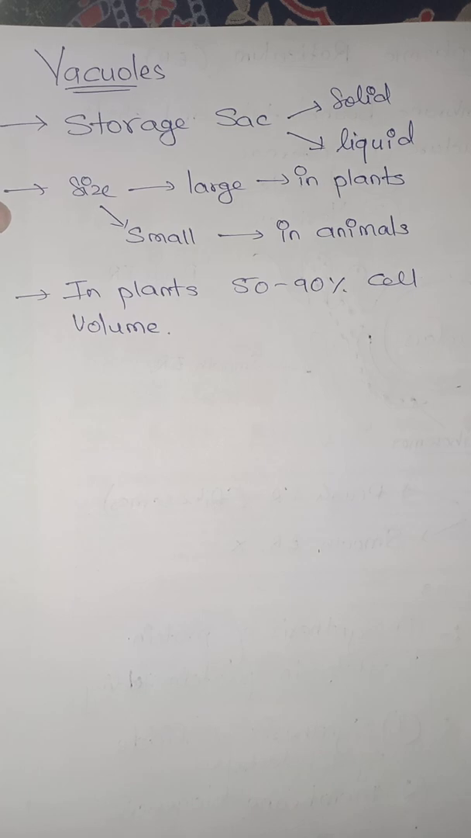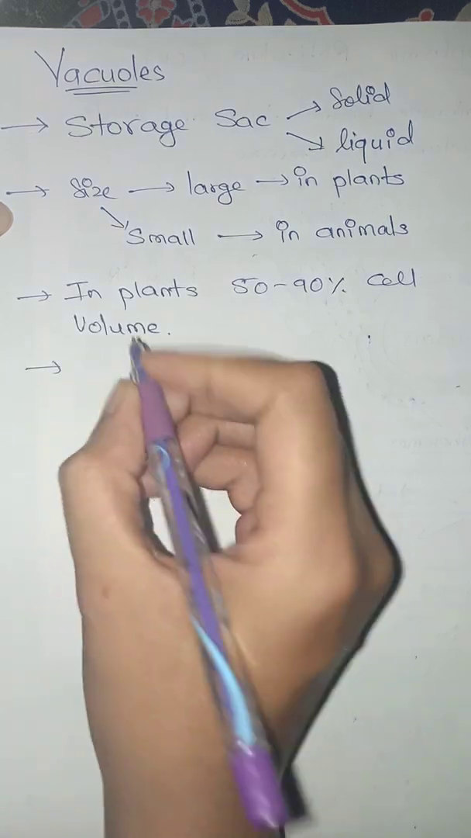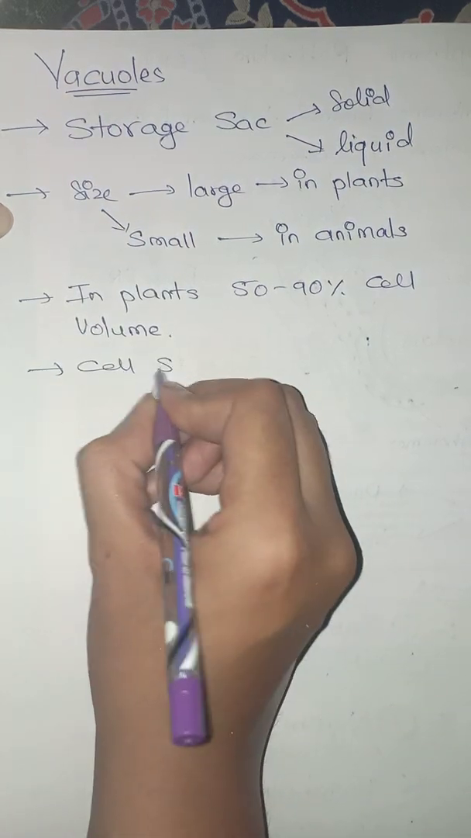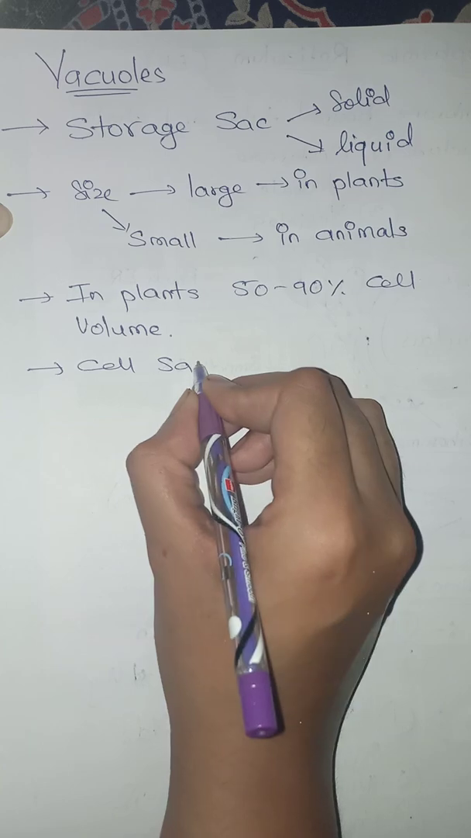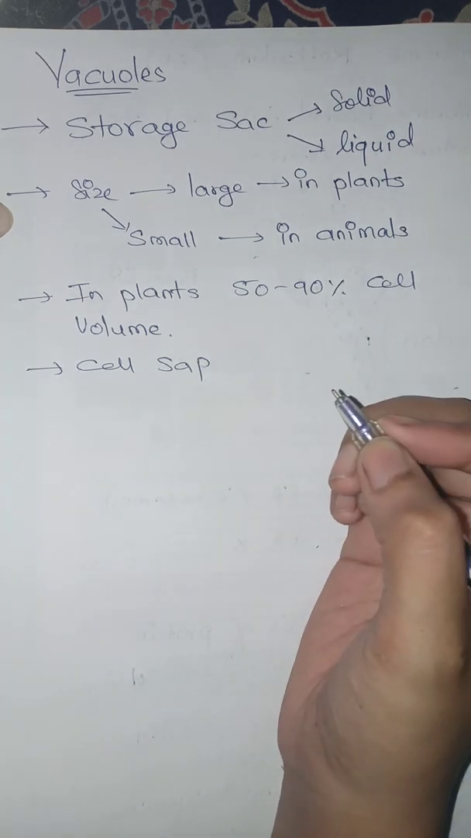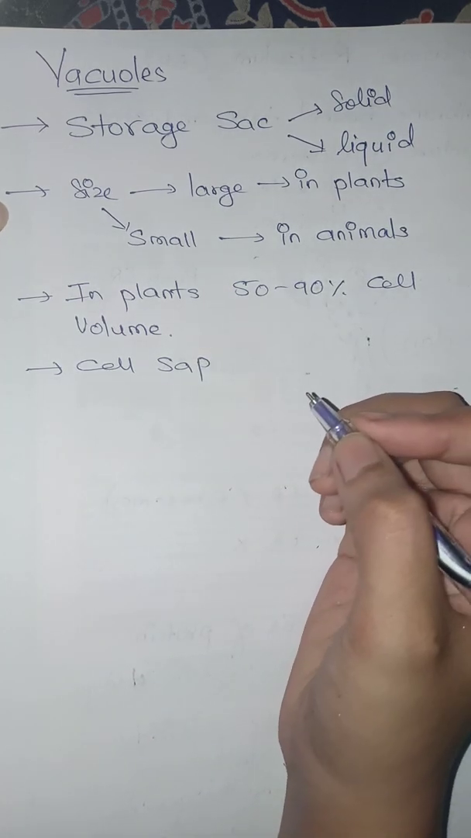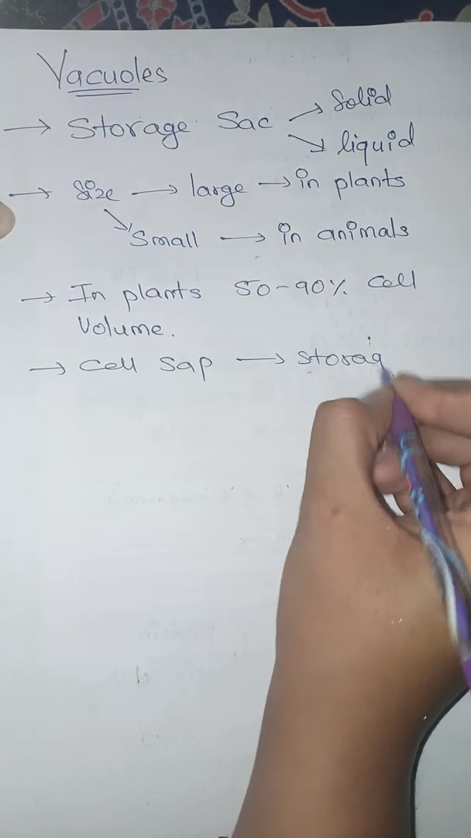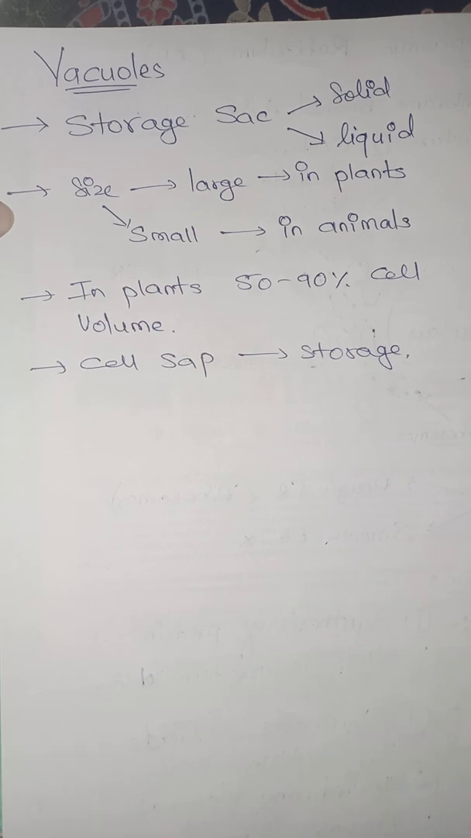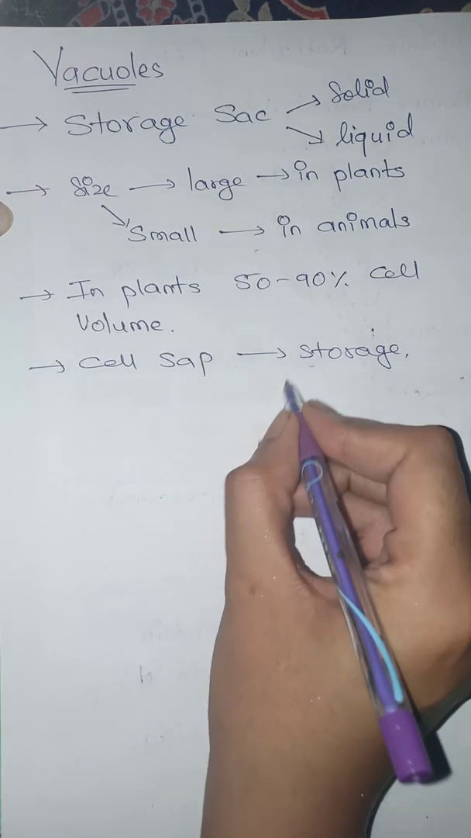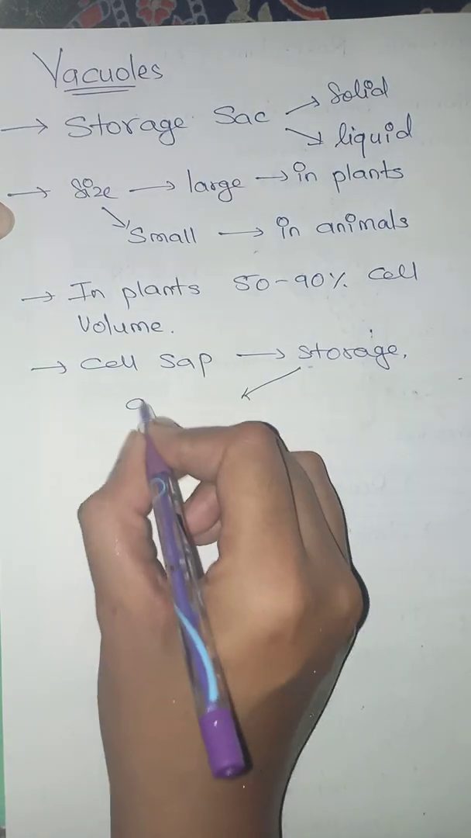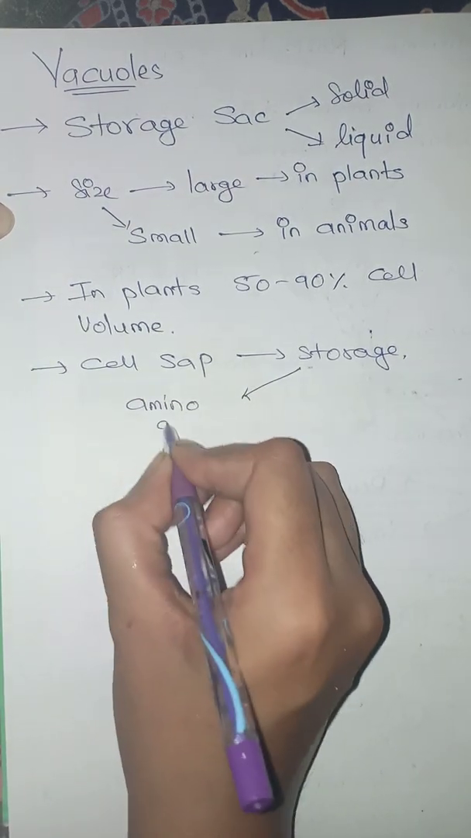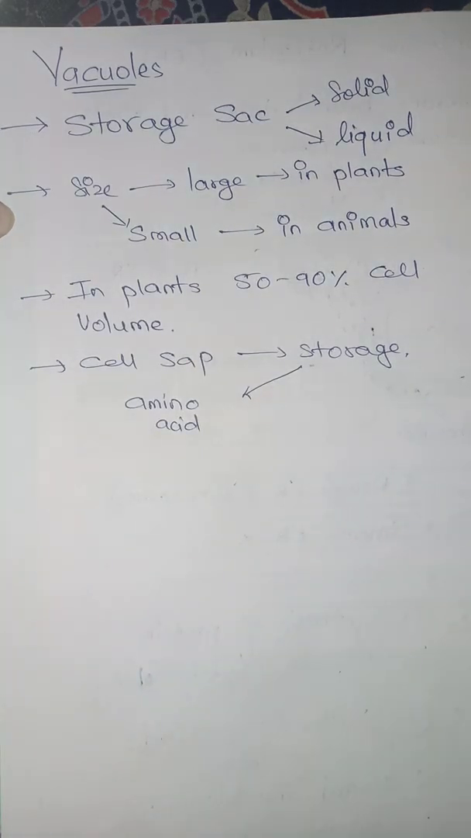Now these vacuoles are also important because they have cell sap. Cell sap means the liquid which is there, and this cell sap is very important for storage. And what sort of substances can be stored? For example, one of the very good examples is amino acids. It can store the essential amino acids.